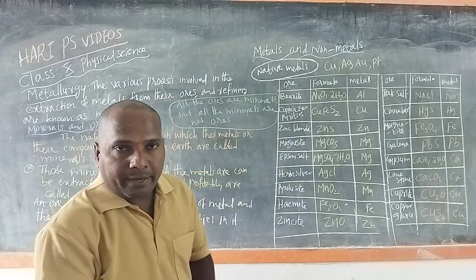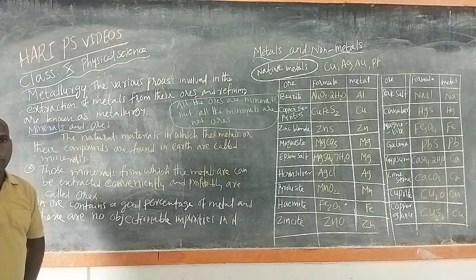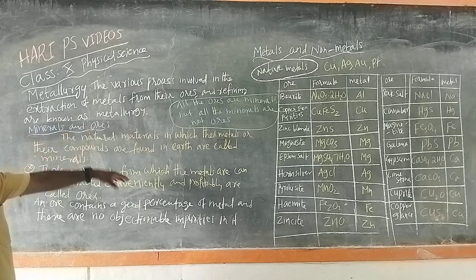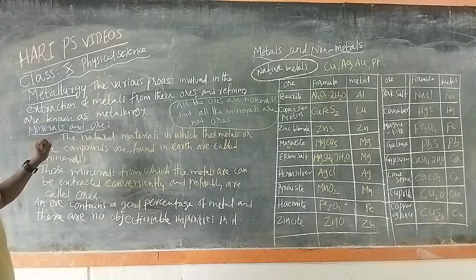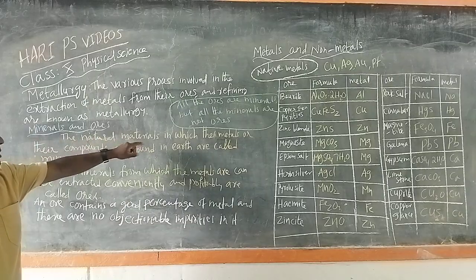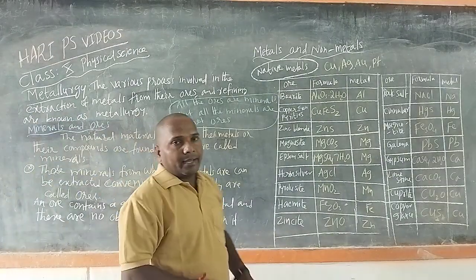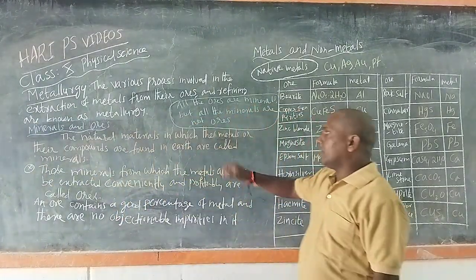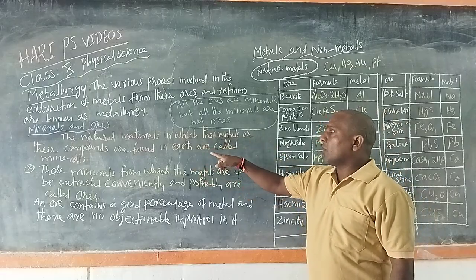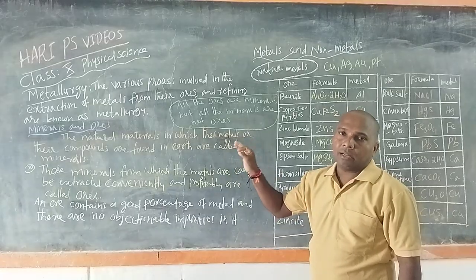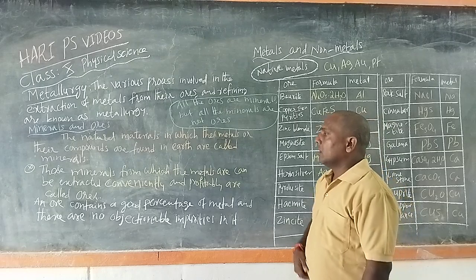Now some important terms: minerals and ores. What is meant by minerals and what is meant by ores? The natural materials in which the metals or their compounds are found in the earth are called minerals. In those minerals we have a metal.